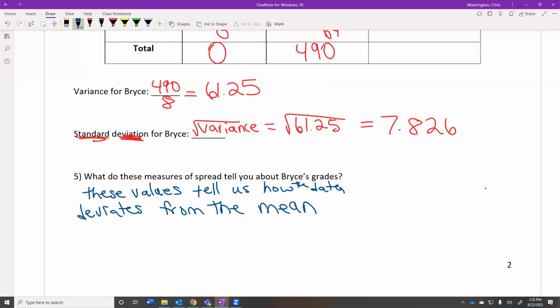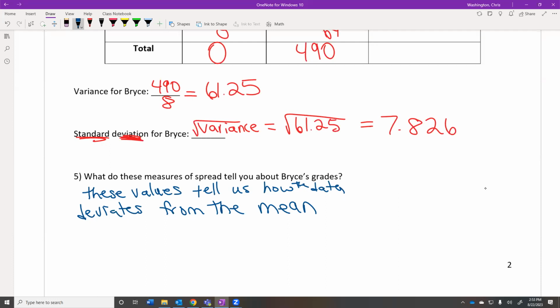Now, the larger the standard deviation, the more deviation from the mean, the more spread out those numbers are. The smaller the standard deviation, the closer those numbers are going to be grouped together.